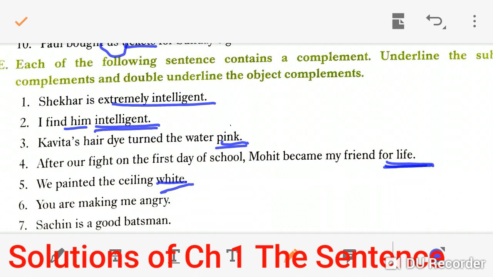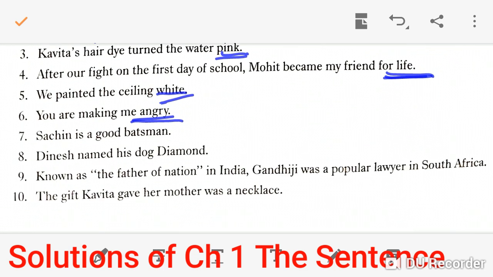You are making me angry. You are making me. Here me is also an object. So angry is used for me. So it is an object complement. Sachin is a good batsman.